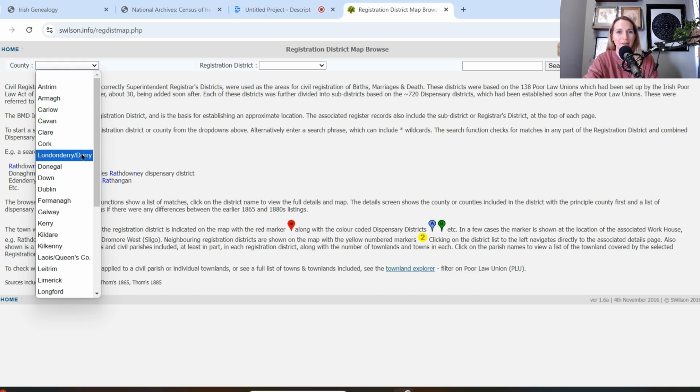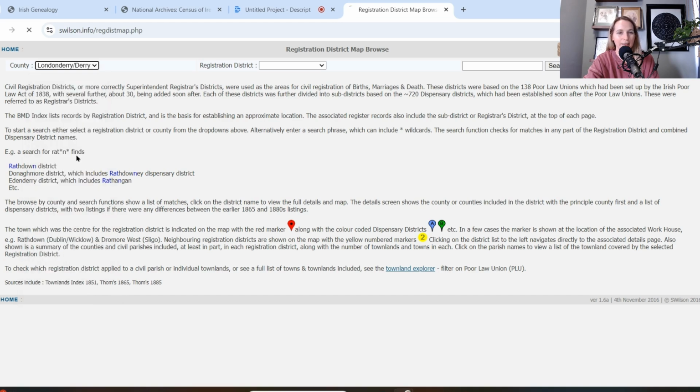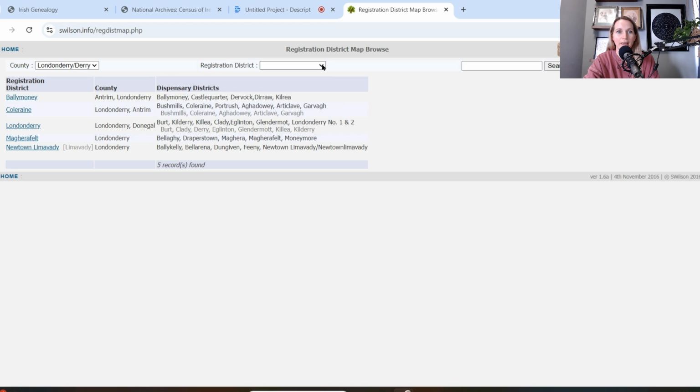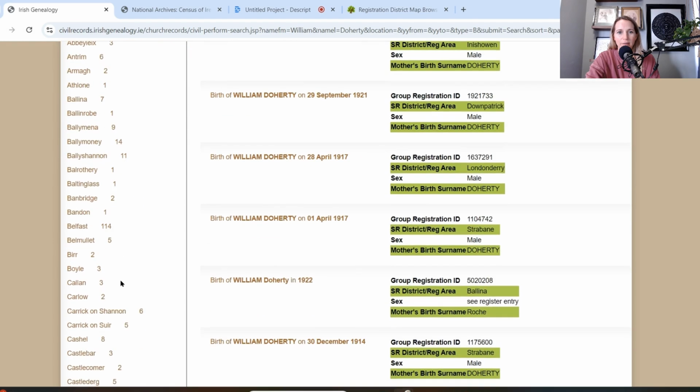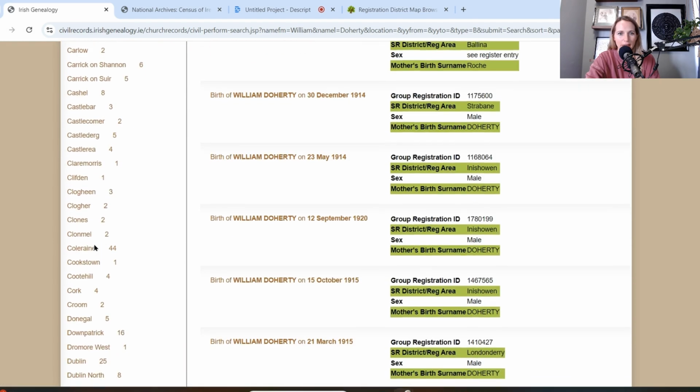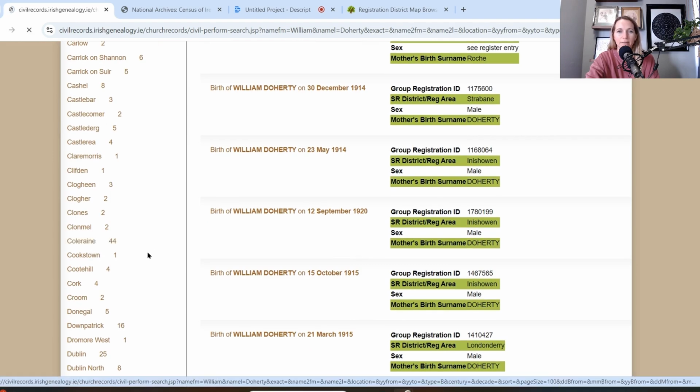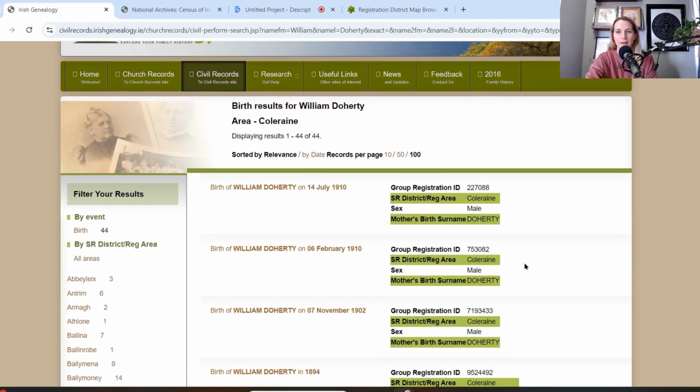So Christopher's great-grandfather lived in Londonderry, or Derry, and I'm not sure what registration district it is, but I know that he lived in Coleraine. So if I look here, Coleraine is listed, so it's probably the Coleraine registration district. But if it doesn't show up there, maybe they registered his birth in one of these neighboring districts, okay? So you can try those as well. Let's try to narrow that down to Coleraine. Just on the left-hand side, you can do that. And now there are 44 results, okay?